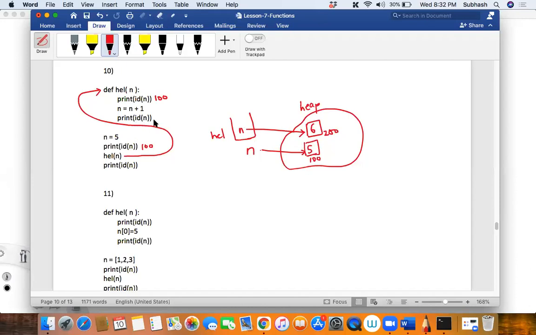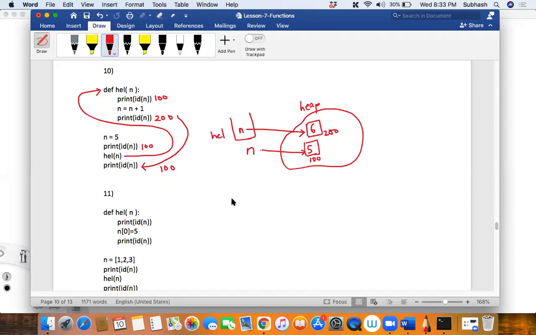Now when I print the id of n, what will be the value? It would be 200. Okay, and now this function got over. I'm coming back, the control will come back, and then I'm printing the id of n. It would be 100. Is that clear, my dear friends? See here, I want you to understand this concept. This will be understood only when you draw diagrams like this.